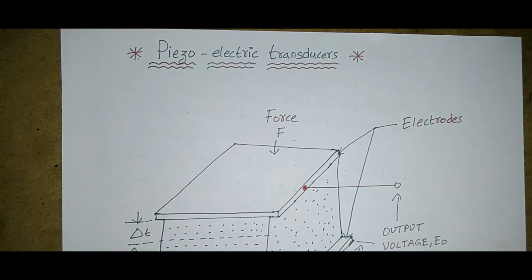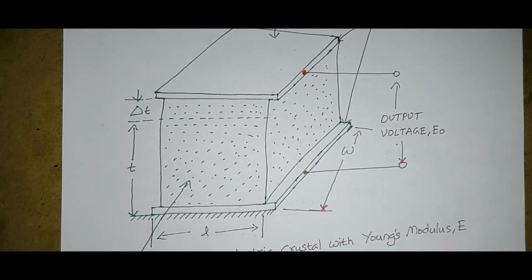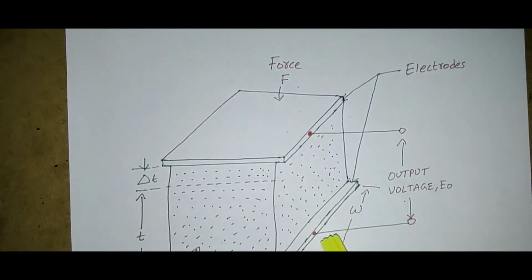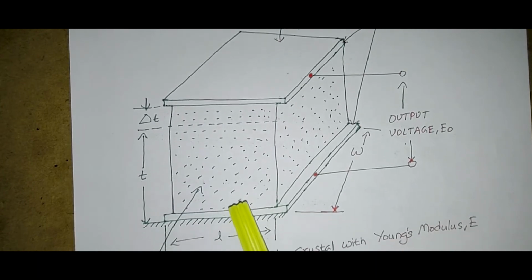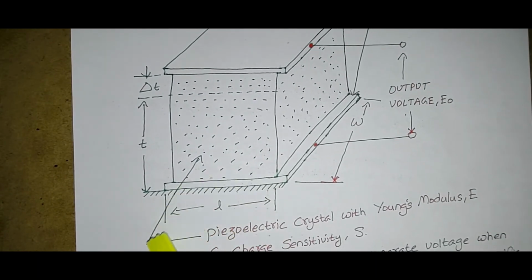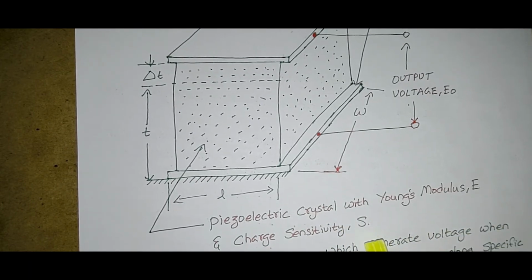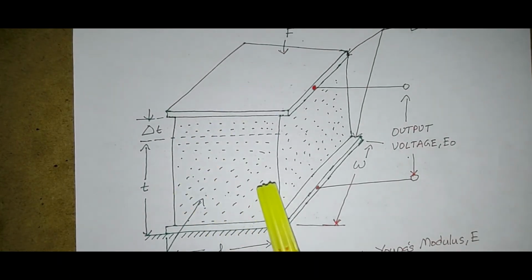Now we will see the important points in this diagram. This is the entire setup of the piezoelectric transducer. Here we have a piezoelectric element with Young's modulus E and charge sensitivity S. The main part of this diagram is the piezoelectric crystal.